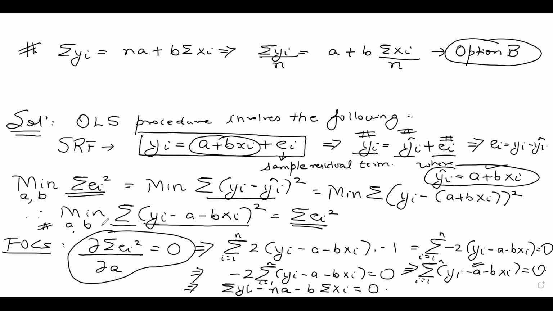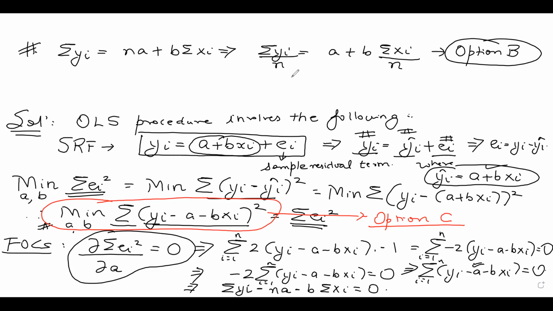If you look at this term in the question paper, this is nothing but option number C, where the objective is to choose a and b so as to minimize summation (yi minus a minus bxi) square. In the question paper, a and b are given to you as alpha and beta. That's completely fine. You can think of a and b as solutions to alpha and beta.